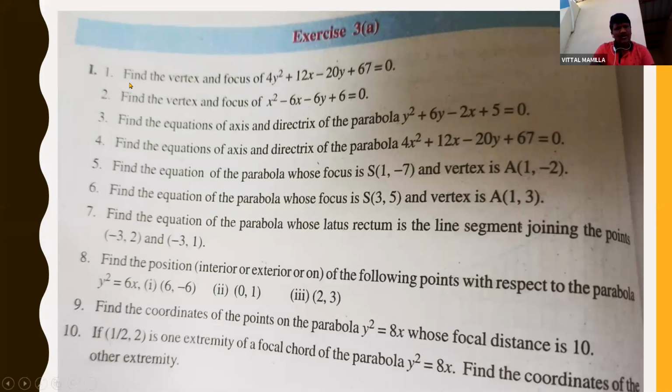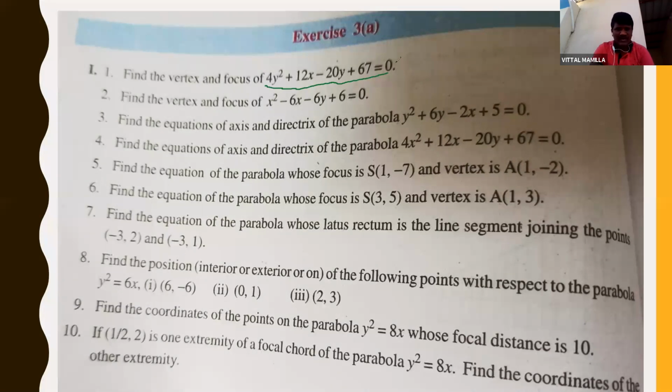First, if you observe the first problem, find the vertex and focus of 4y square minus 12 plus 12x minus 20y plus 67 is equal to 0. So how to find this vertex and focus?